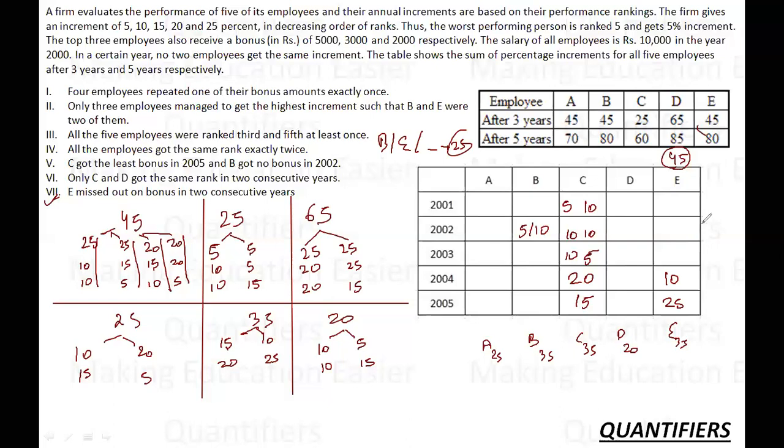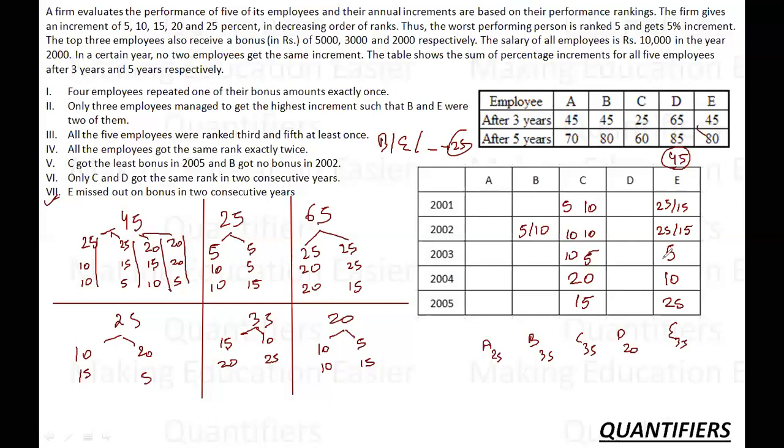E has to miss two bonuses, and the only possible place left is now 25, 15 and 5. 25, 15 and 5. So 5 has to come here so as to ensure that he is missing two bonuses. So it is either 25 or 15 here, or 25 or 15 here. So this is a good starting point.